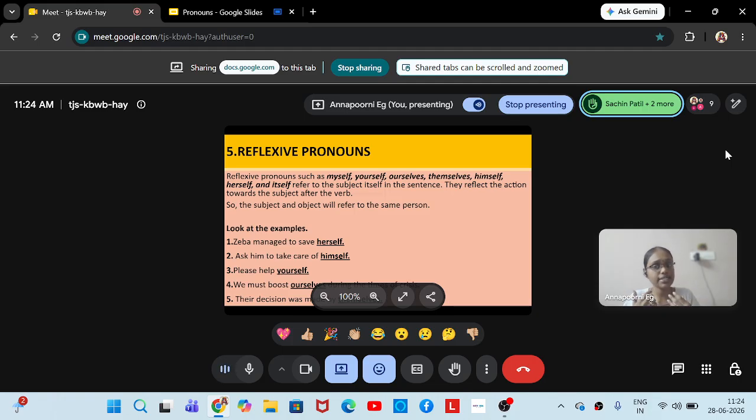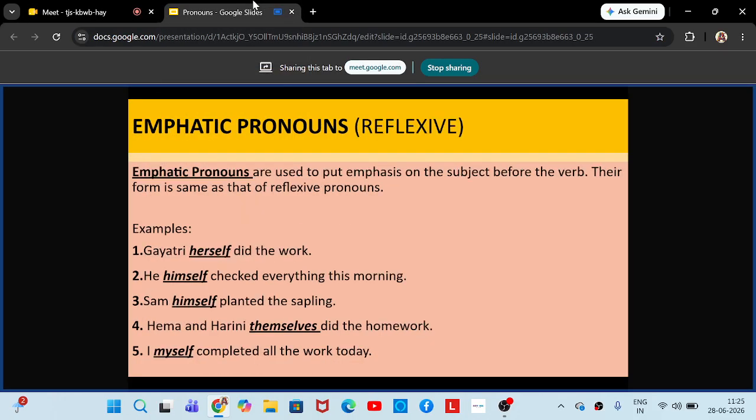And their decision was made by themselves. Their decision, it was made by themselves. So their and themselves are also mutually connected. So this is how reflexive pronouns are used. These reflexive pronouns are also called emphatic pronouns. Okay. Emphatic pronouns and reflexive pronouns are the same, but you can see one small difference.